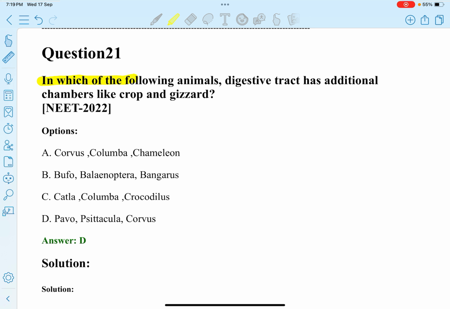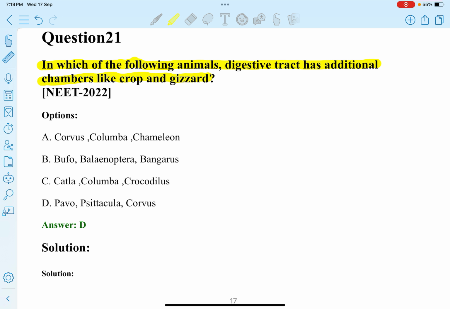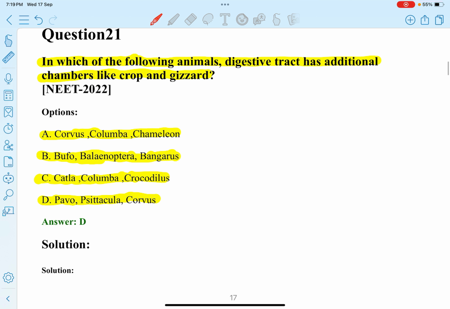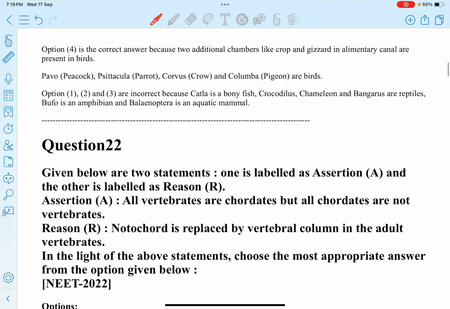Next question. In which of the following animals does the digestive tract have additional chambers like crop and gizzard? Option A: Corvus, Columba, and Chameleon. B: Bufo, Balaenoptera, Bangarus. C: Catla, Columba, Crocodilus. D: Pavo, Psittacula, Corvus. So option D, Pavo, Psittacula and Corvus, have a digestive tract with additional chambers like crop and gizzard. Next question.